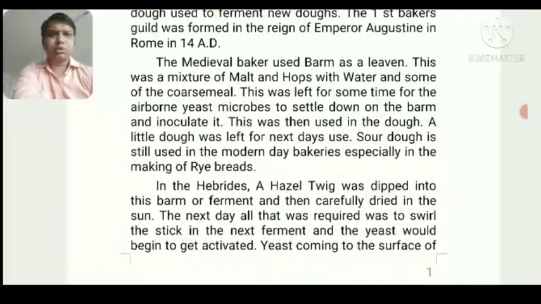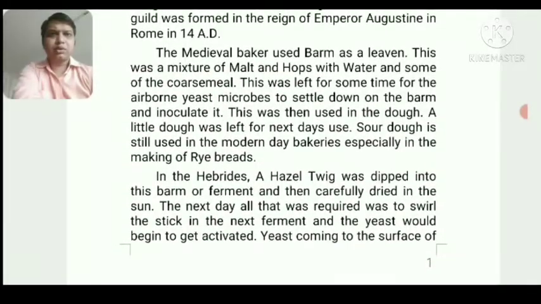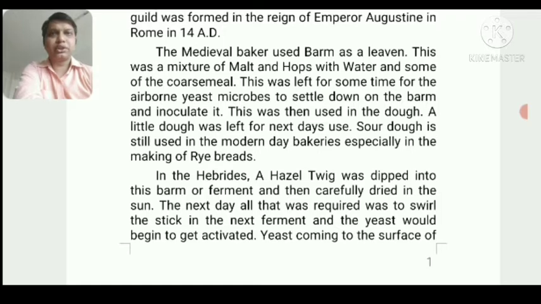During that time, when they didn't have any yeast or microbes, how did they start the fermentation of bread?